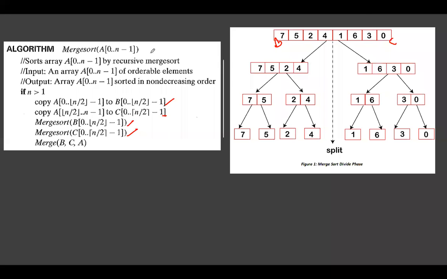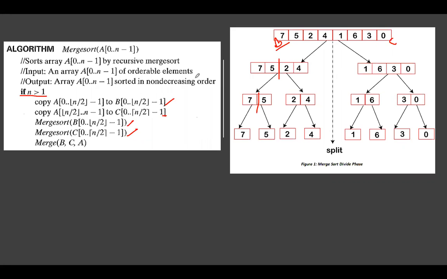See, first this array is split into half, that is part B and C. For B, again I am calling merge sort. When you call merge sort for B, it will split this array into two parts, and then it will again split until you get a single element. It will go on splitting the array into two parts. See here, if n greater than 1, until n is greater than 1, it will continue. When n is equal to 1, it will stop.